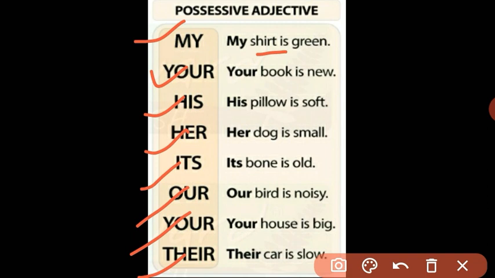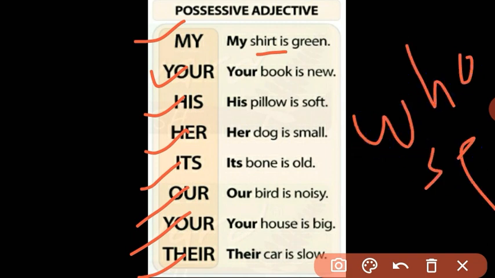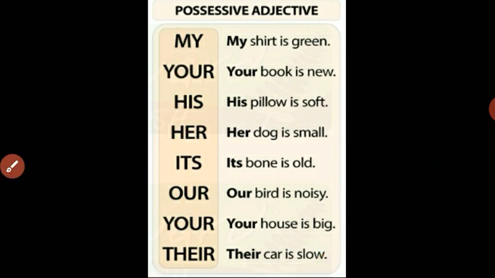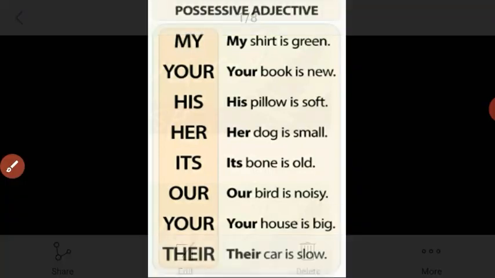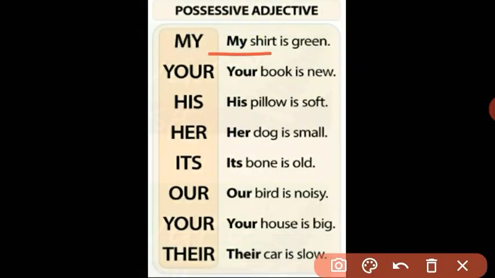So if you ask a question with the word whose, you will get the answer, a particular word. Let us check it out. Shirt. Whose shirt? Answer, my, right? So here the word my is showing the possession, or the owner of that shirt.